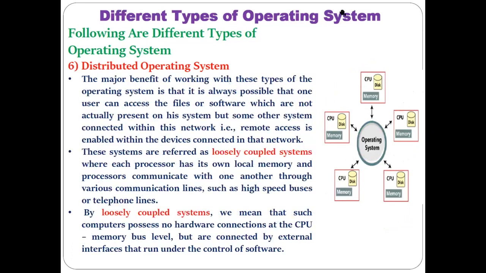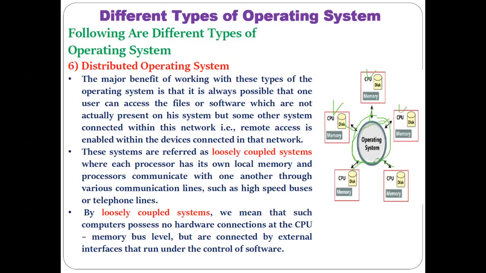Okay. So a major benefit that we can get from utilizing this kind of operating system is that, even if you have some files or important information stored centrally, it can be easily accessed by the other computers. There is no need for every computer to store that particular information.